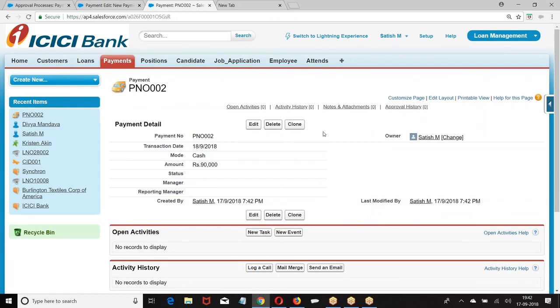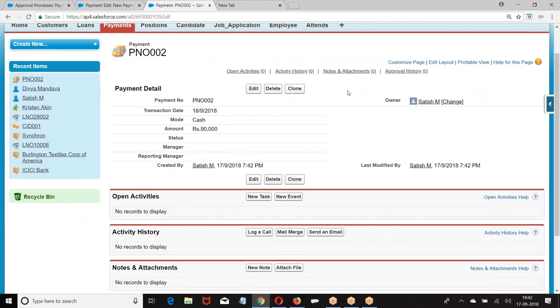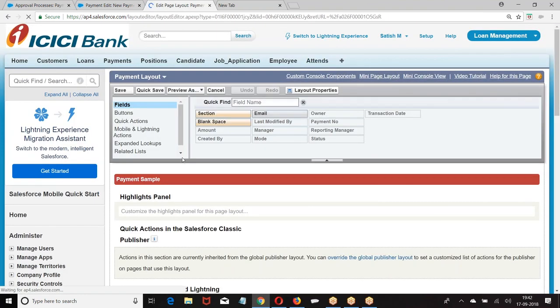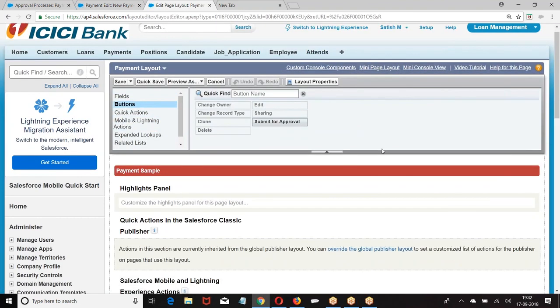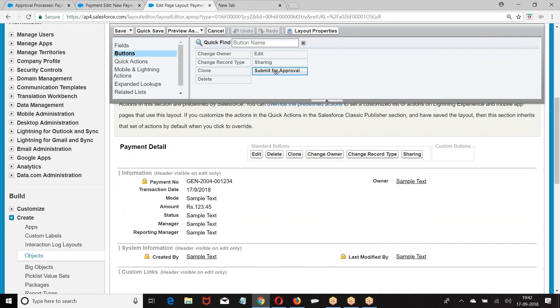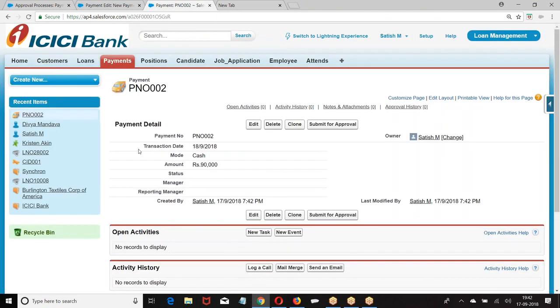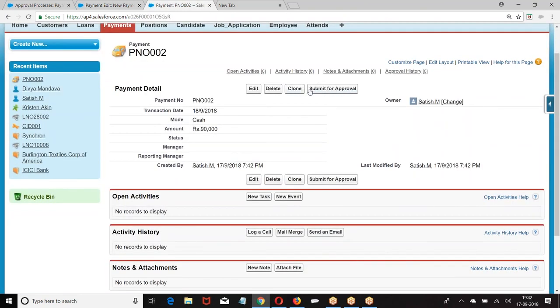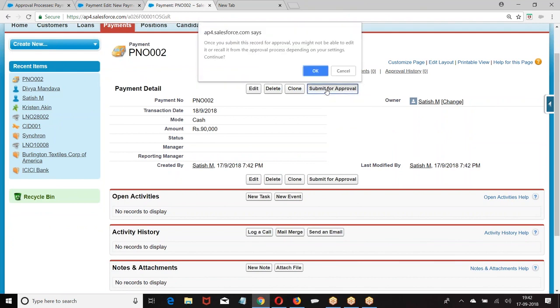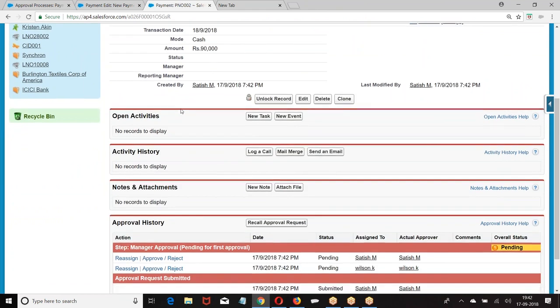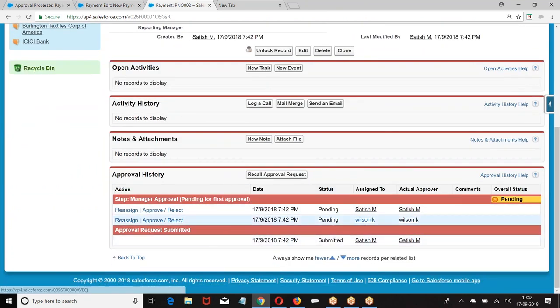Record is created. Are you able to see the submit for approval button? What should I do? Go to page layout. Submit for approval. When you click on submit for approval, the record is automatically submitted for approval. To whom? Wilson, Satish. Record is submitted for approval to Wilson and Satish.